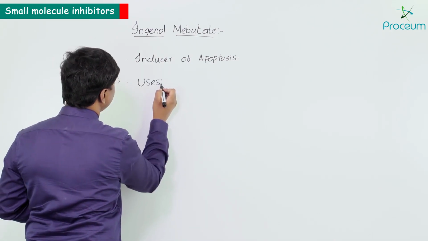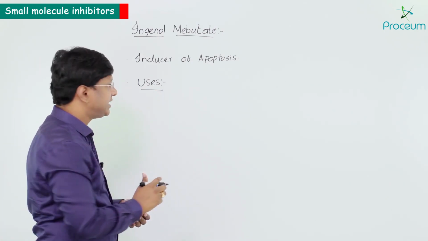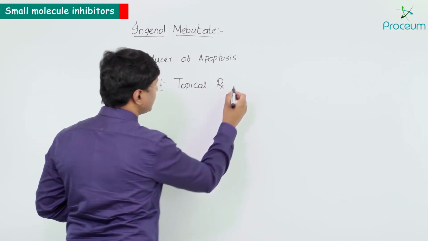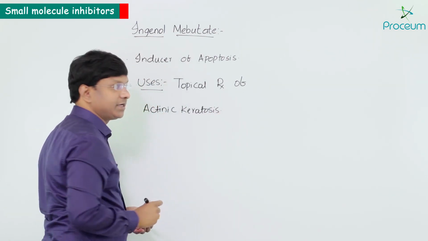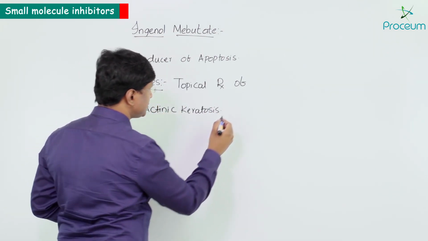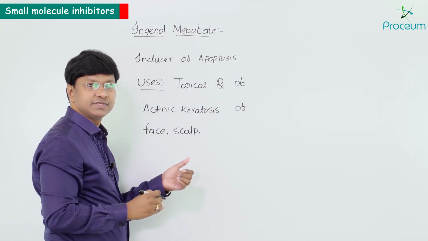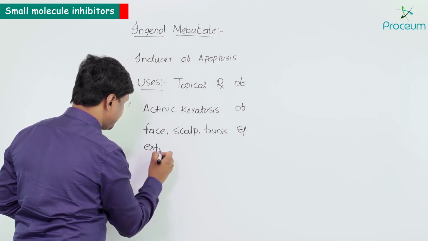So if you take the uses of this particular Ingenol Mebutate, it is indicated for the topical treatment of actinic keratosis of face, actinic keratosis of scalp, trunk, as well as the extremities.